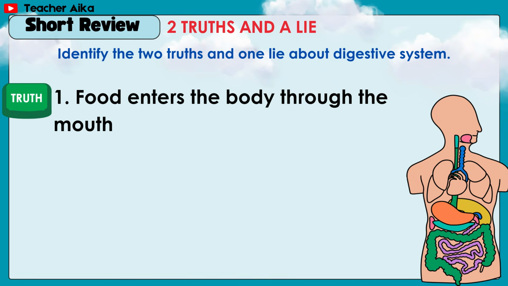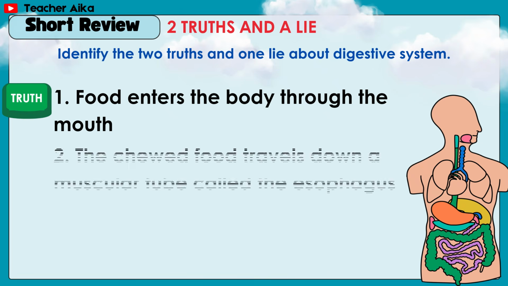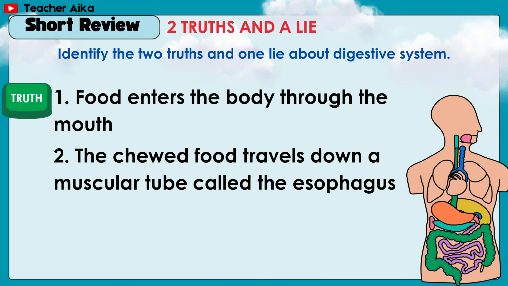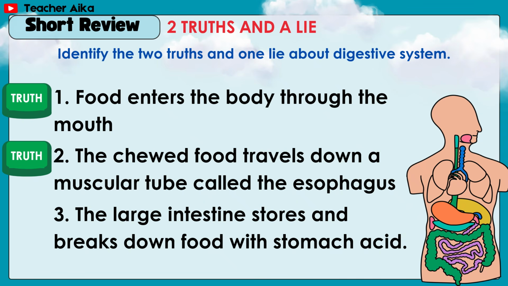Answer: truth. Number 2. The chewed food travels down a muscular tube called the esophagus. Answer: truth. Number 3. The large intestine stores and breaks down food with stomach acid. Answer: lie.